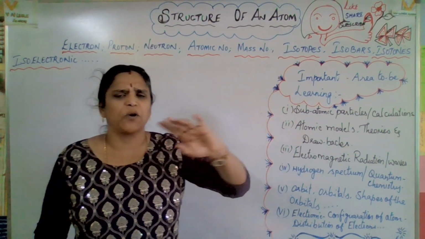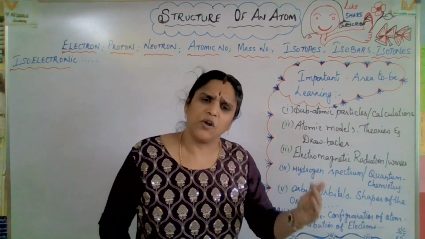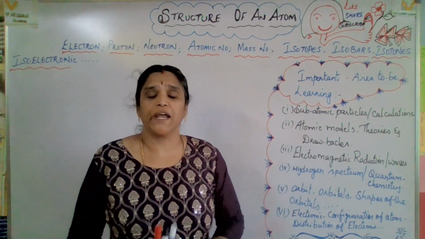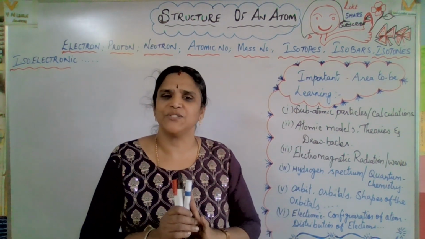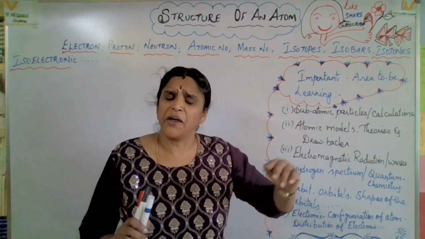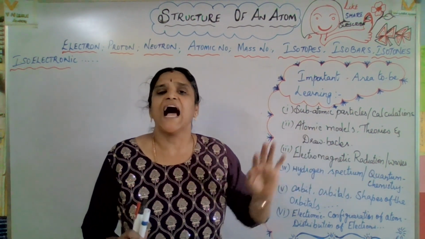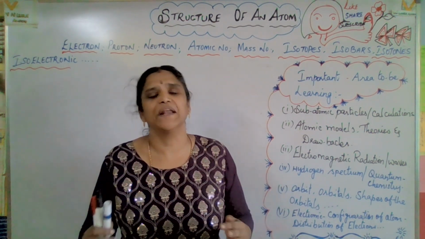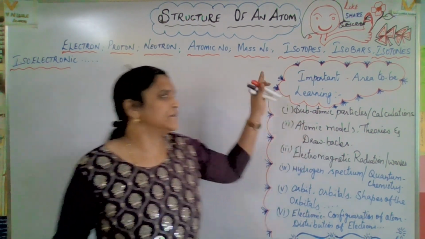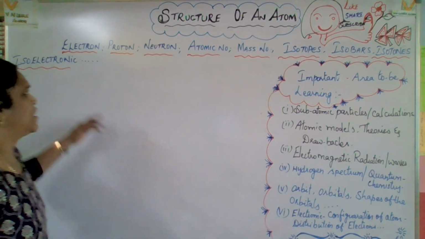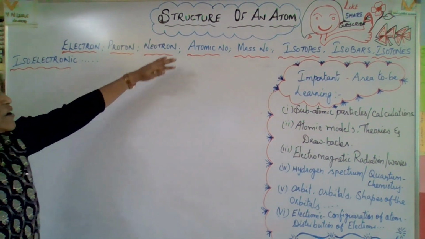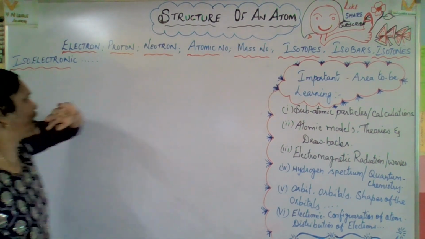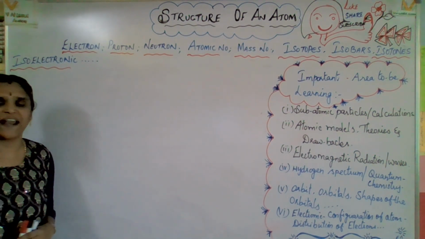Electron, proton, neutron, you already know: negative charge, positive charge, neutral charge, and who invented all those ideas. You are thorough, so I'm not going to cover those points. I'm just mentioning how to calculate and how to bring it to our regular studies. Come on, let's go for it. Electron, proton, neutron, atomic number, mass number, isotopes, isobars, isotones, and isoelectronics.